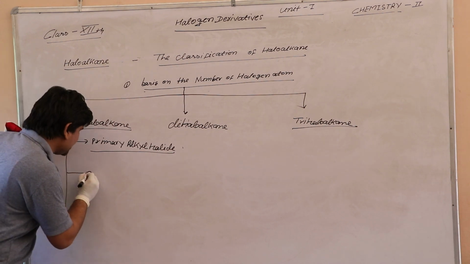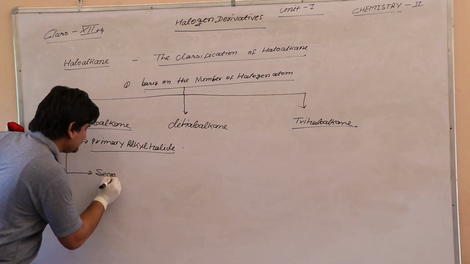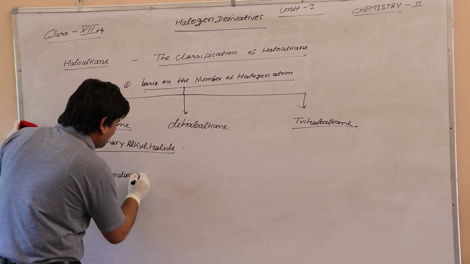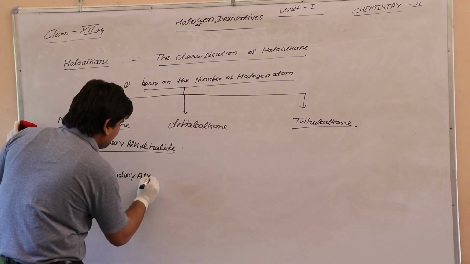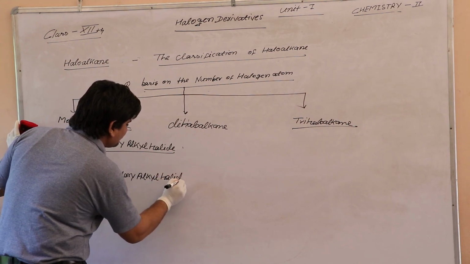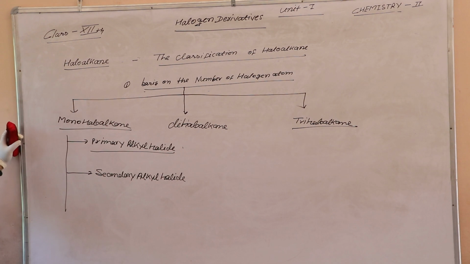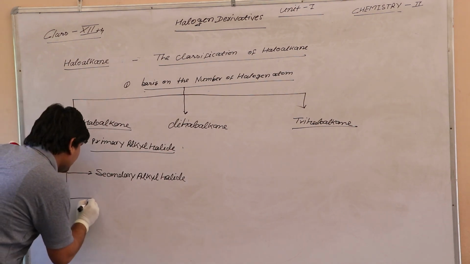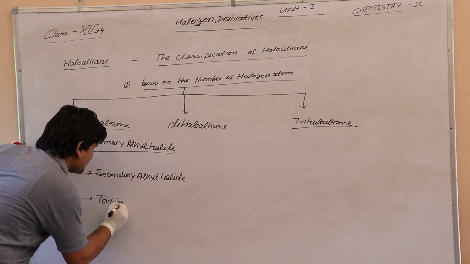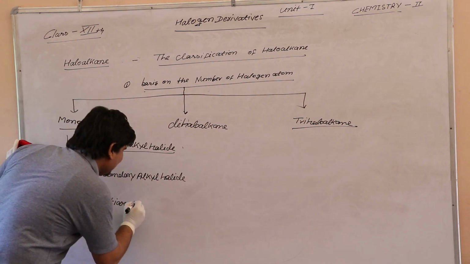Second is secondary alkyl halide, and third is tertiary alkyl halide.